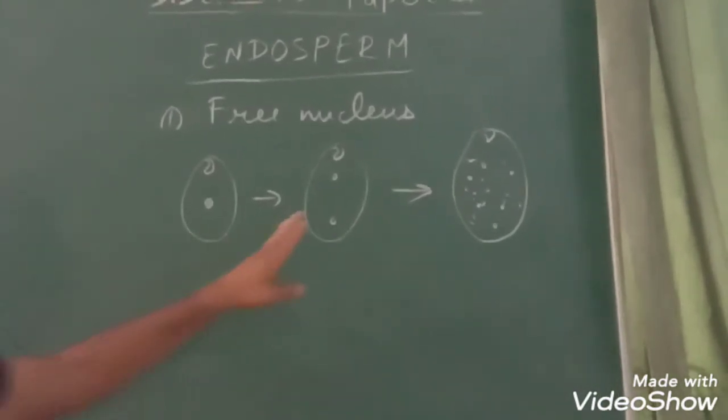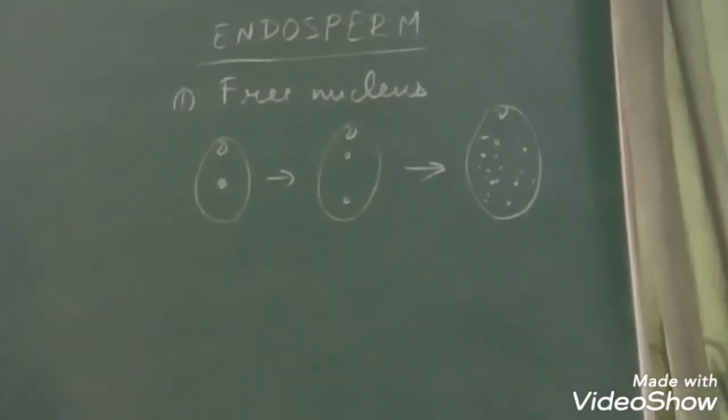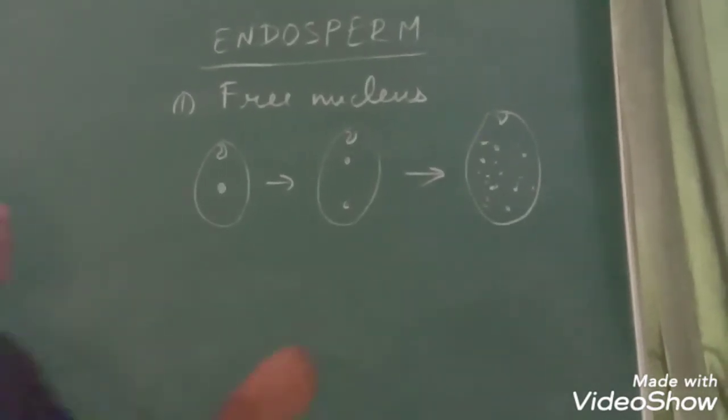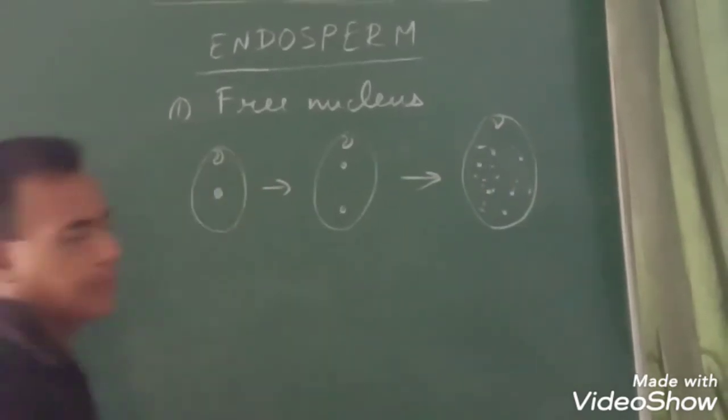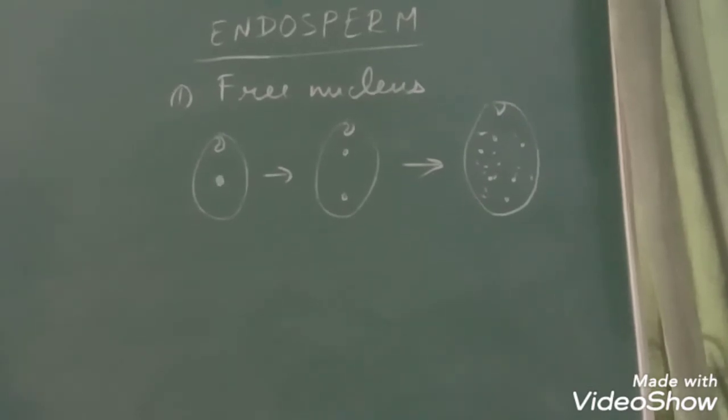The number of nuclei may be odd or even, because the nuclei do not divide at the same time. Some nuclei may divide faster than others.